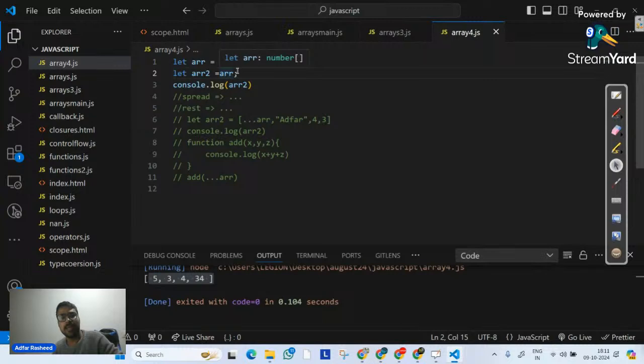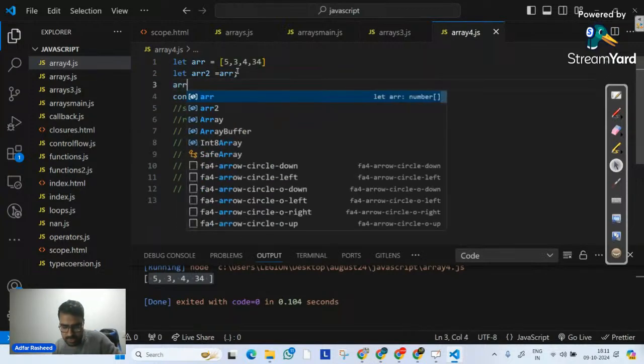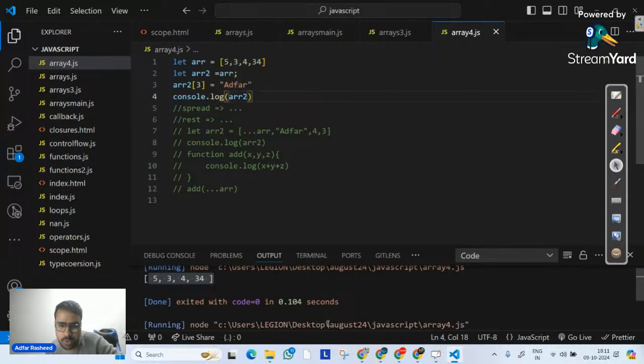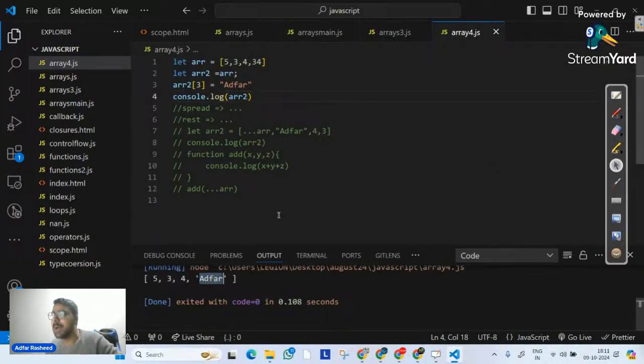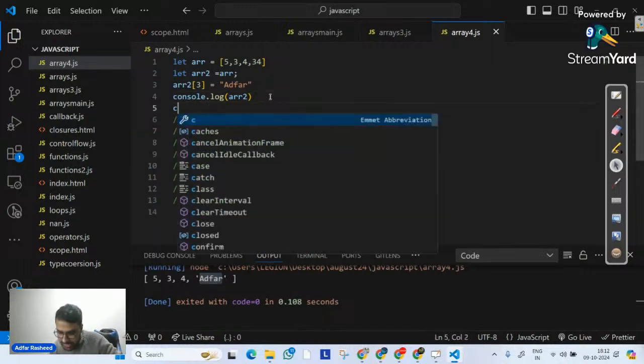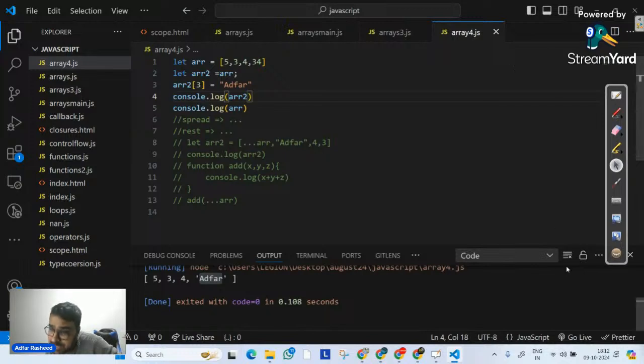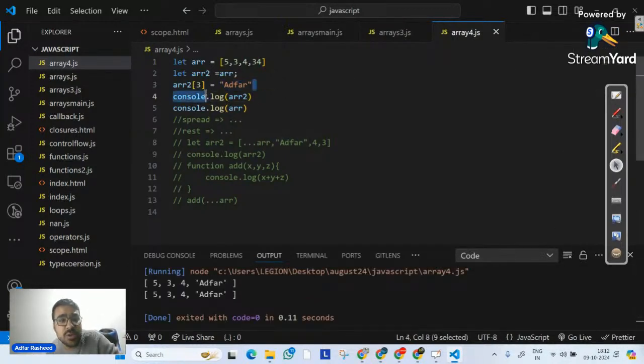The issue is, in this case, if I simply tell it ARR2 add the index of 3, please update that with adfer, let's suppose. Okay, I've simply overwritten the value 34 with the adfer. And of course, if I try to console it, you can clearly see ARR2's 34 is updated with adfer. But on the other hand, if I try to console my ARR over here, and in this case, if I try to execute this, you can clearly see, even though the change was supposed to be of ARR2, but it also affected my original ARR as well.